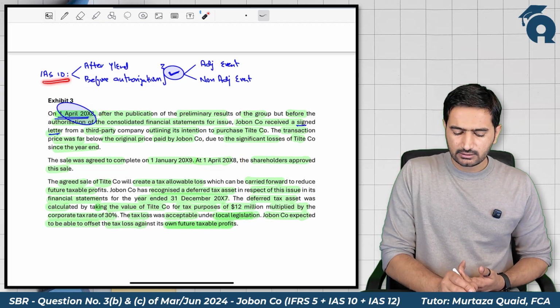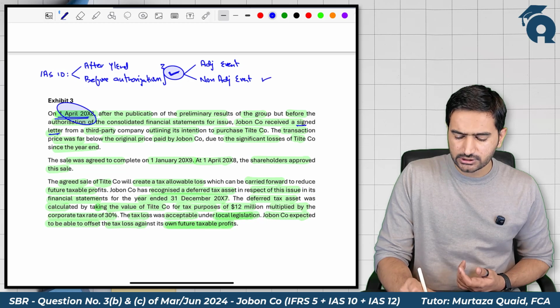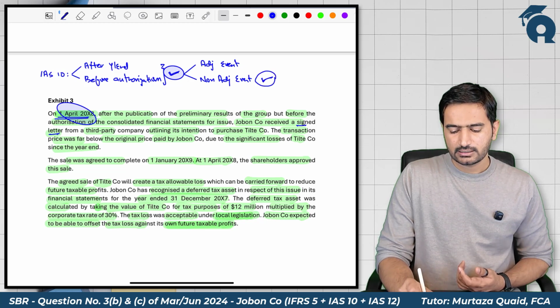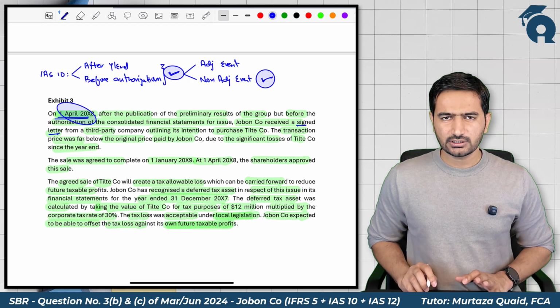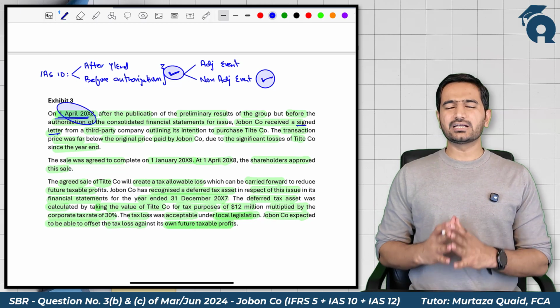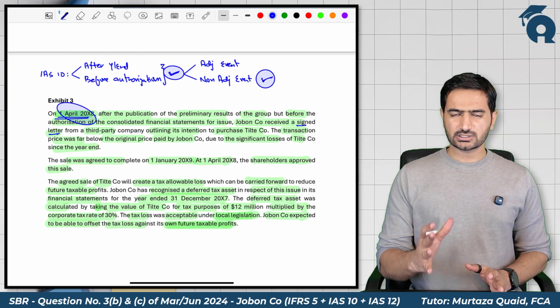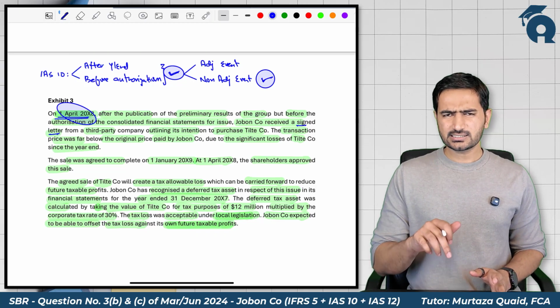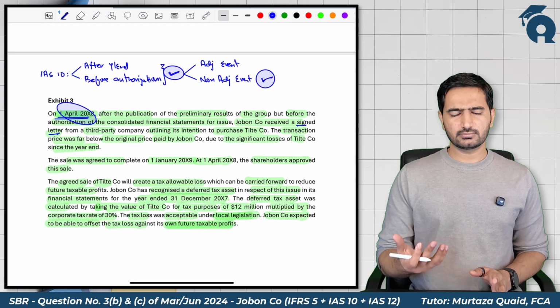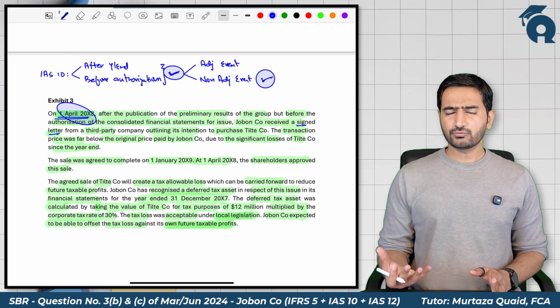So as per IAS 10, it is a non-adjusting event. And since it is a non-adjusting event, we don't need to adjust our 2007 financial statements. Yes, this event can be material and we can disclose it, but we would not adjust